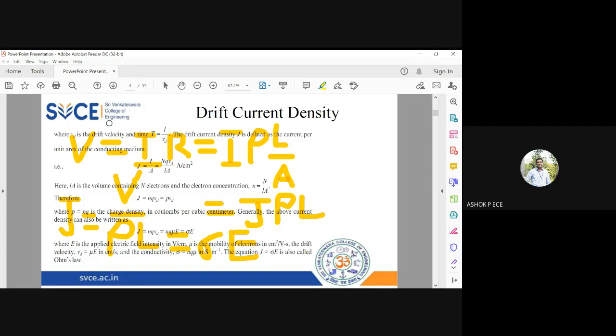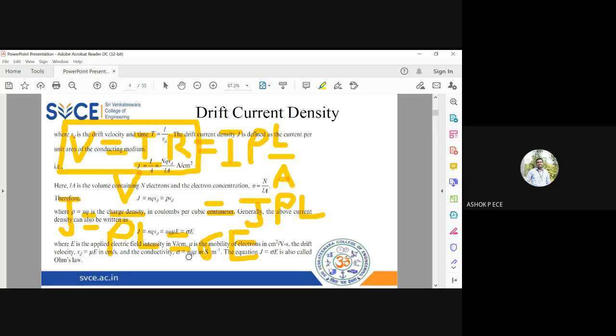I cannot use Ohm's law directly for semiconductors because Ohm's law is perfectly valid only for metals. Semiconductors have a parameter called conductivity, so I have to convert my Ohm's law into another form, J is equal to sigma E. Now J is equal to sigma E I can use in semiconductors because I know the expression for sigma. Sigma is equal to N into Q into mu.